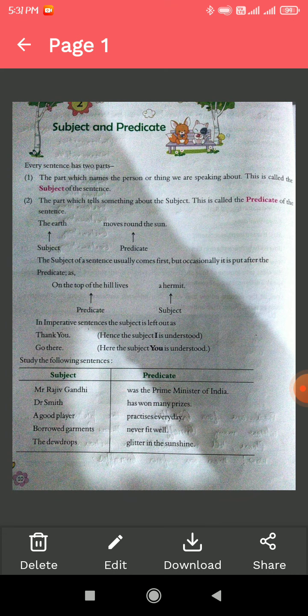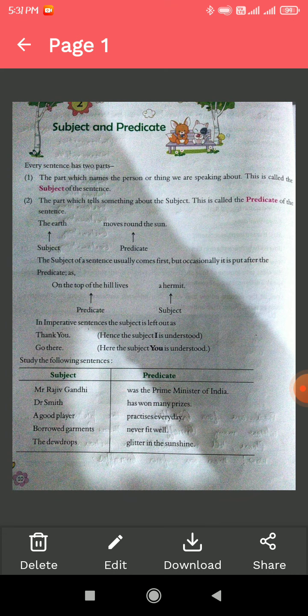So the subject is the name of the person or thing we write about, and when we say something about that person or thing, that is known as the predicate of the sentence.